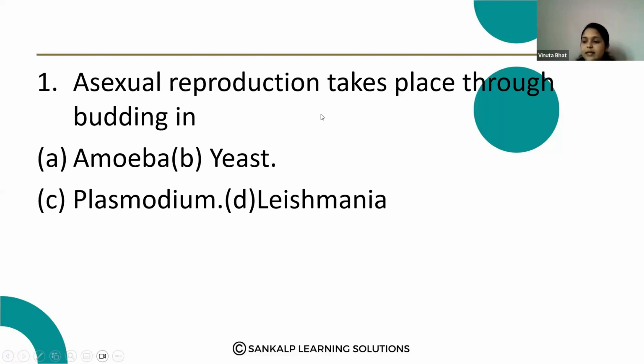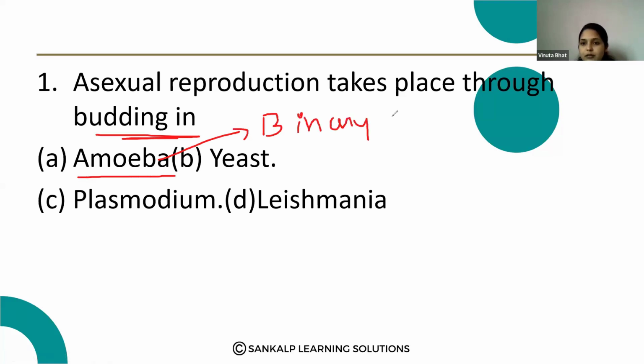You have to select the correct answer here. Asexual reproduction takes place through budding in amoeba, yeast, Plasmodium, Leishmania. Here, budding type of asexual reproduction. Does it take place in amoeba? No, in amoeba, binary fission. Amoeba reproduces through binary fission.